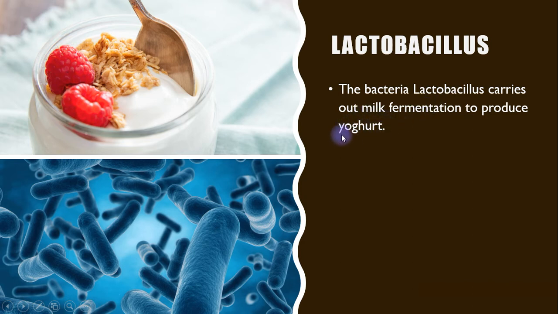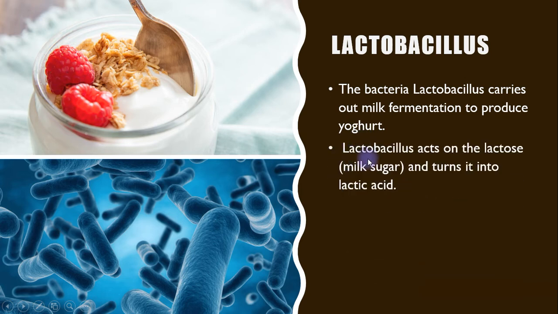That's why the taste of yogurt is sour, because of the presence of lactic acid. Lactobacillus acts on the lactose, the milk sugar. We already learned about lactose.